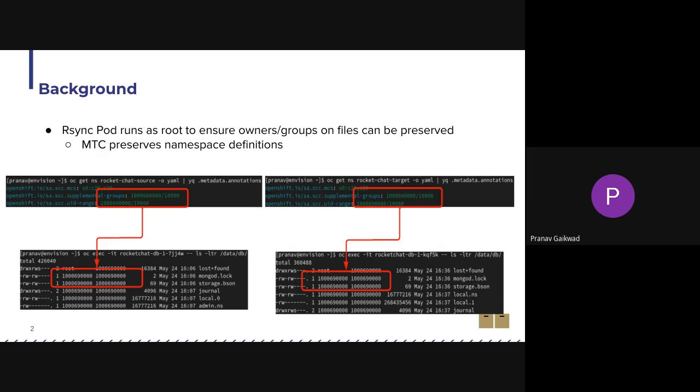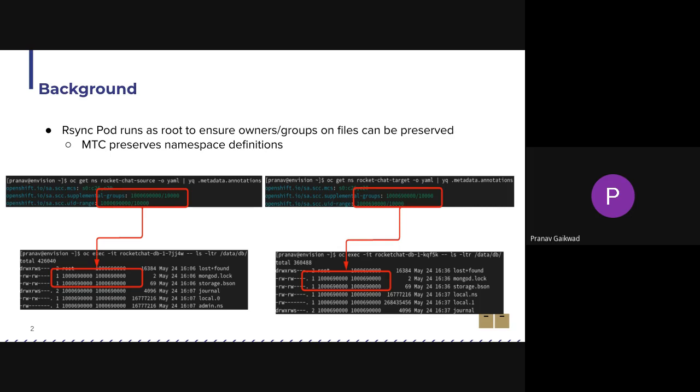So on the destination, the UID ranges are exactly the same as that of the source. As a result, MTC has to preserve the file ownership information of the migrated files, and that's why it also has to run the rsync pod as root.